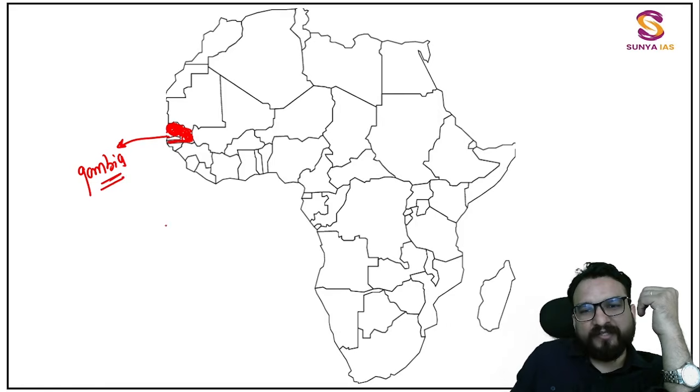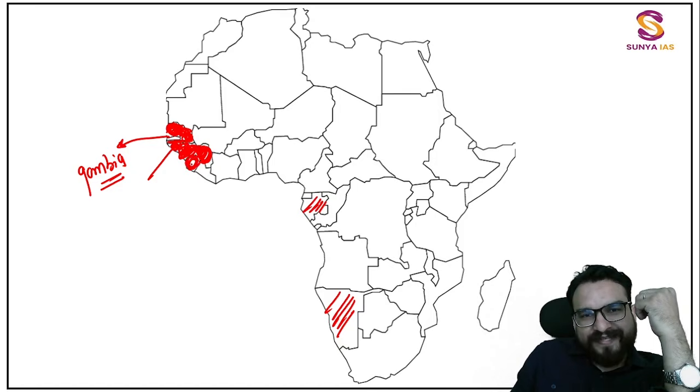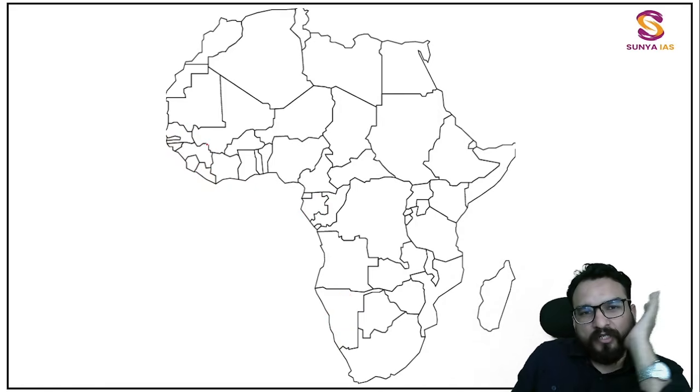When Gambia is coming, we should not get confused with Namibia. So can you tell me where is Namibia? This particular part. Gabon, this particular part. Right. And over here next to it is Guinea-Bissau. And this over here, can you tell me? Guinea. This over here, Sierra Leone. And this over here, Liberia. So all these are coastal. Have you found any non-coastal, landlocked over here? No landlocked, right? Then these are also 4 countries.